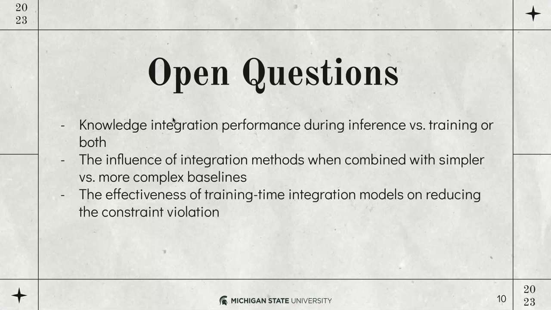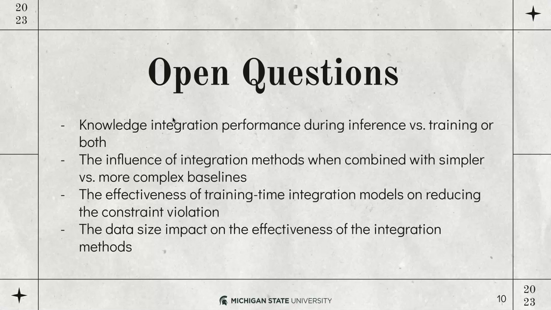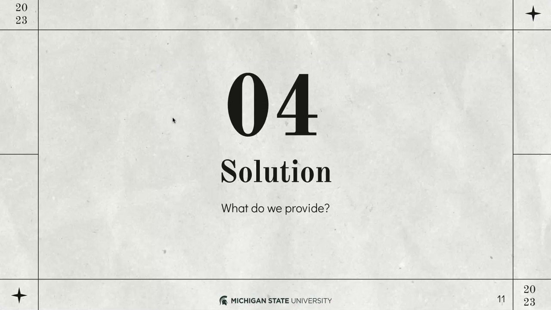The effectiveness of train-time integration methods on reducing the constraint violation is also not clear. Can they still decrease the constraint violation even if they cannot improve the results, or do they improve the results but still do not decrease the constraint violation? Also, the data size impact on the effectiveness of the integration methods is not clear. A lot of recent research has claimed that knowledge integration methods perform better when applied in low data regimes. But because their set of experiments is really limited and they do not have different types of constraints integrated, we cannot really conclusively say that their conclusion is correct.